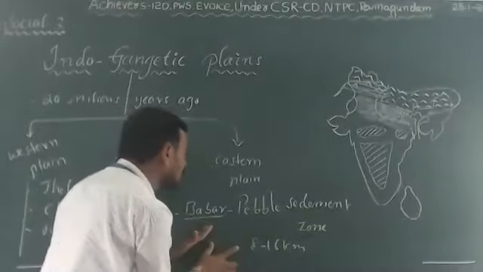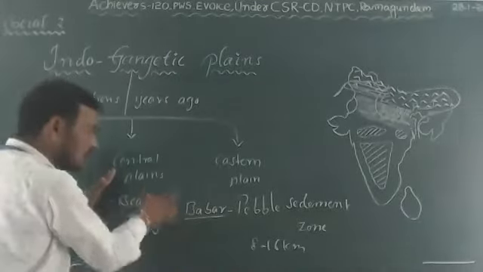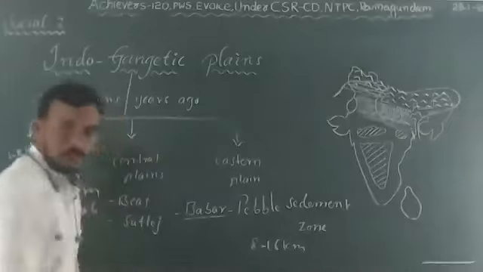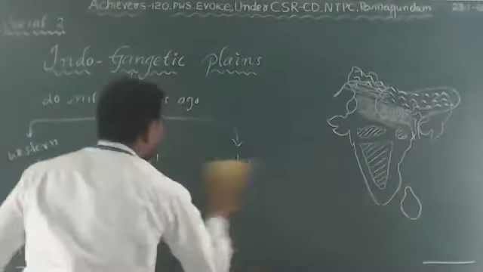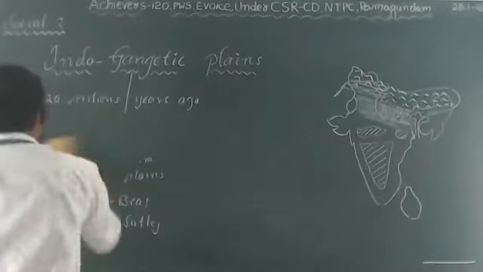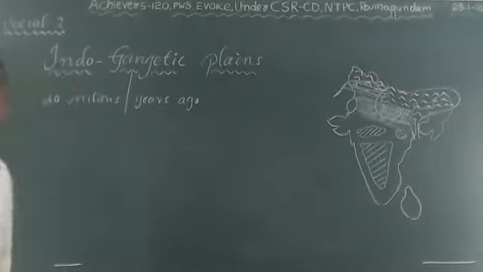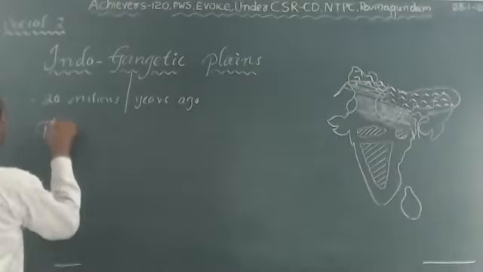This is one of the features of the central plains or the Ganga plains. Next, the second important feature is Terai. So what does Terai mean? South of the Babar zone, there is a wettest and marshy tract or marshy region called Terai.